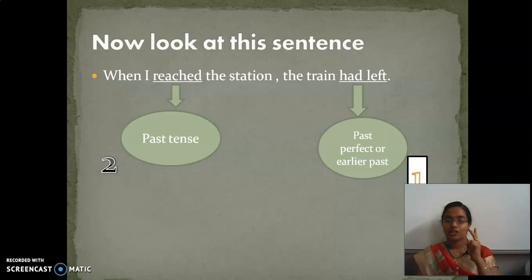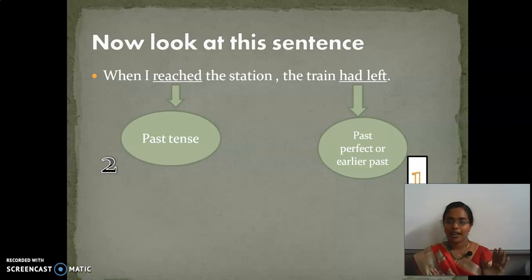When a sentence has two past tenses in it, the action which took place first is called earlier past. The action which comes next is called past tense. Are you clear, children? Am I making myself clear? The action which has happened first is earlier past. The action which happened next is past tense. When you have two past tenses in a sentence, this is the way you have to write.